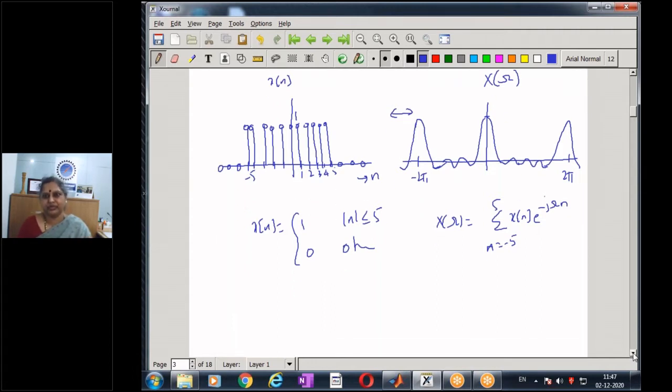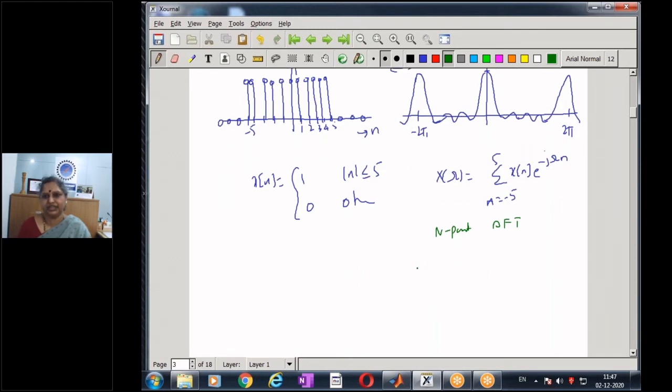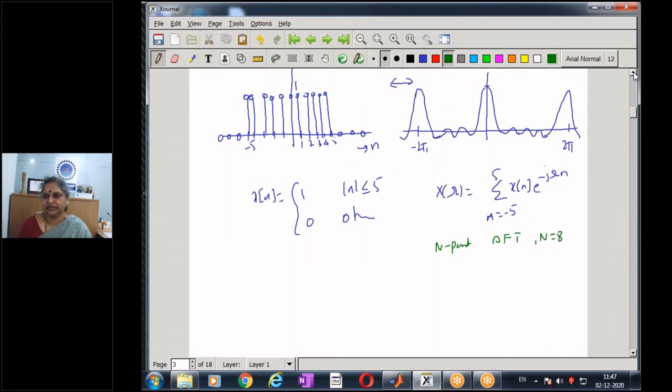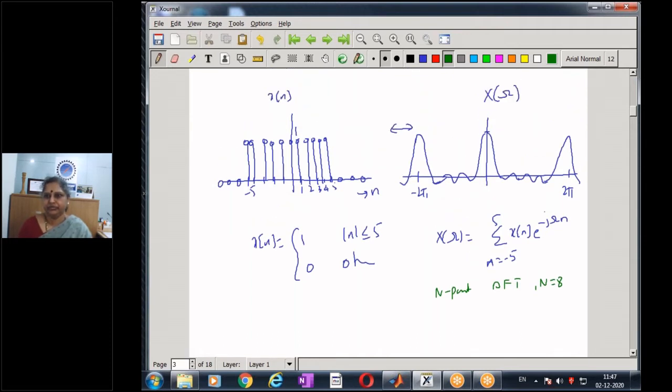Now for the same sequence, let us say I compute an N point DFT. Let us take a case of, say, N equal to 8.